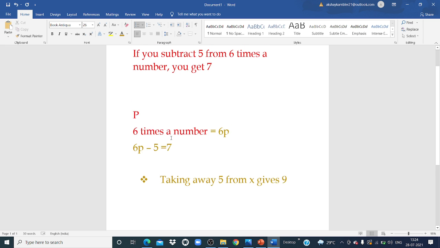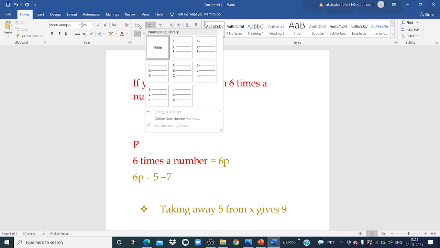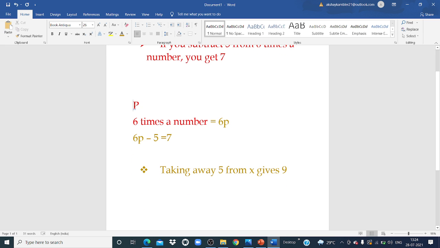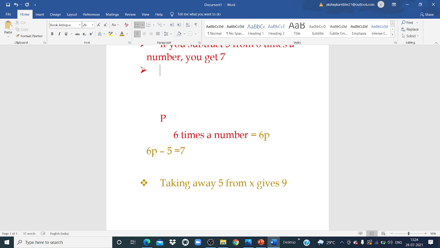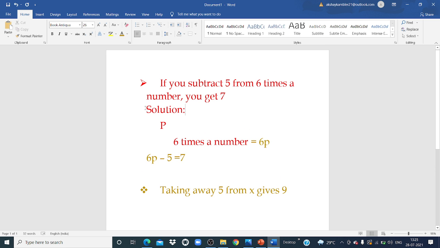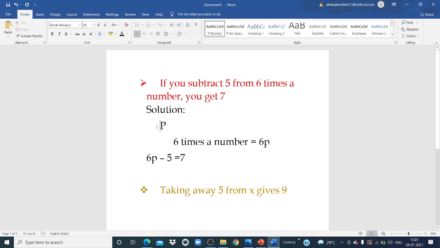This is your example, and this is one more example that we have already solved. Students, you have to write this example. This is the solution part, right? I will write the solution downside. The solution part I will write in black color for your better understanding. The number I am writing here is p.